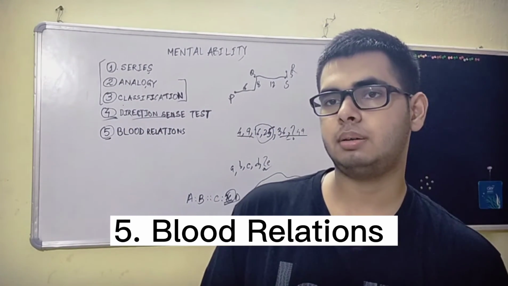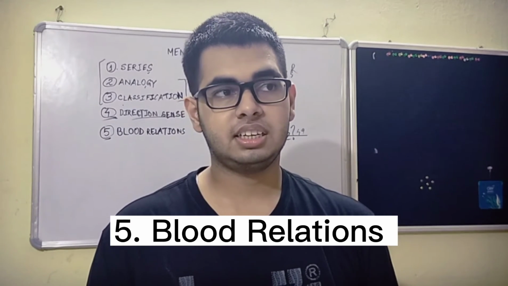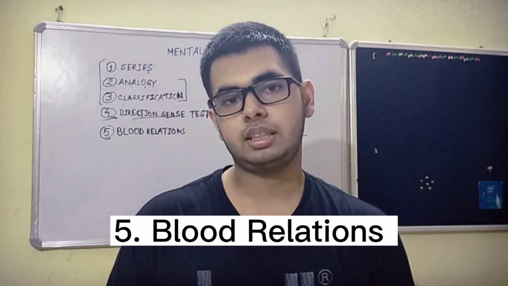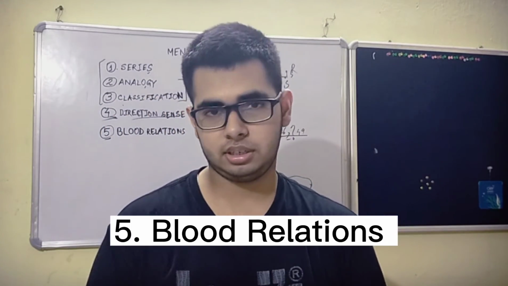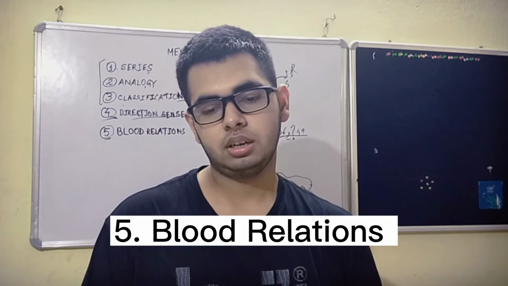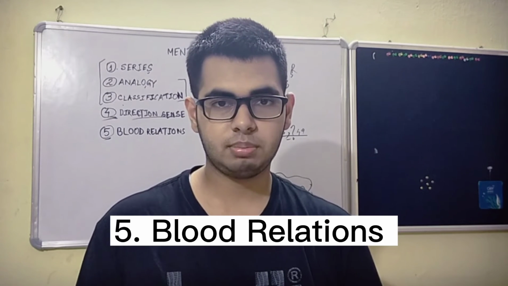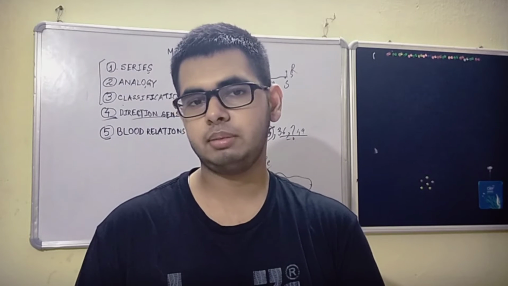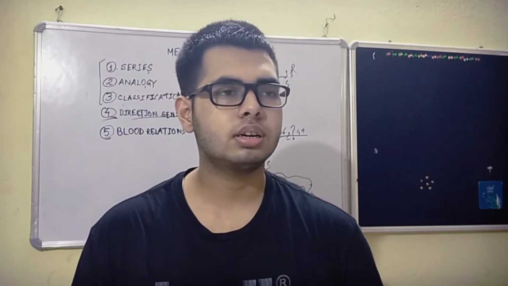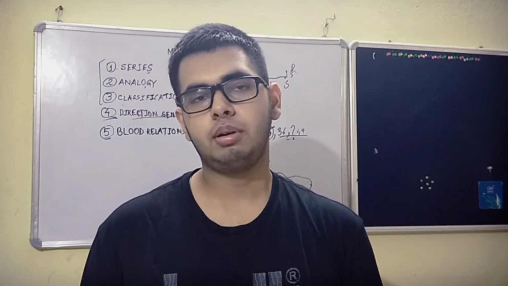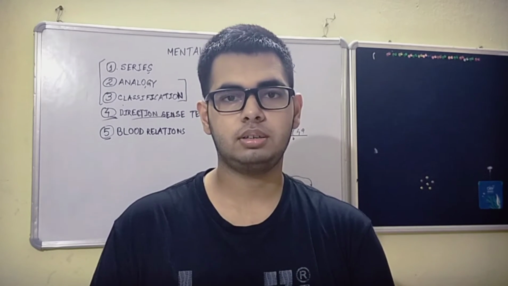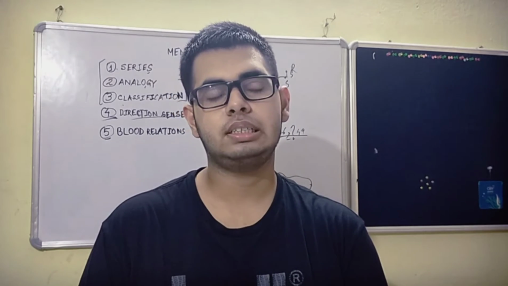Usually blood relations is more about thinking how you can relate to your family and how you can relate things in that question. Suppose there is a person whose name is Raju and he is related to his daughter's cousin whose name is Meena. There can be different terms given, and usually we can relate because we know those terms. We know what is uncle, aunt, nephew, niece. If you are in very junior classes and watching this video, you may not know about nephew and niece. Learn those terms, what these are.